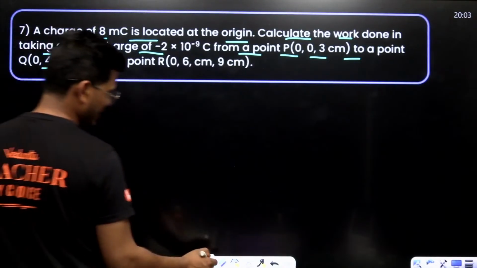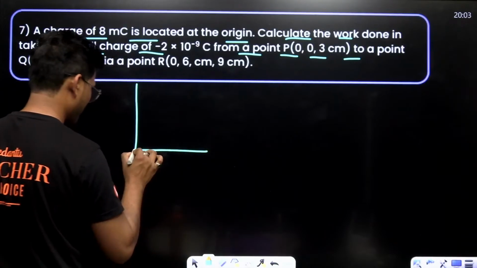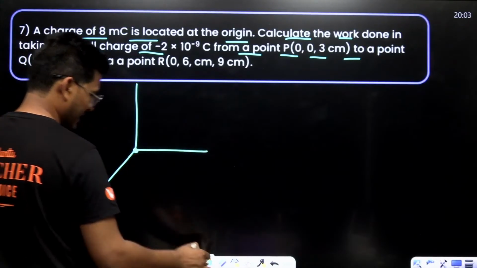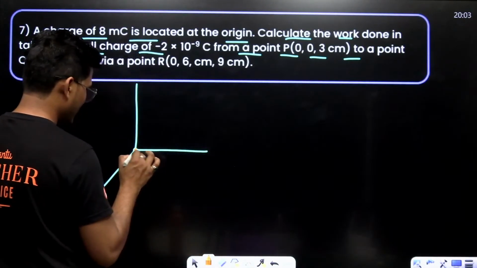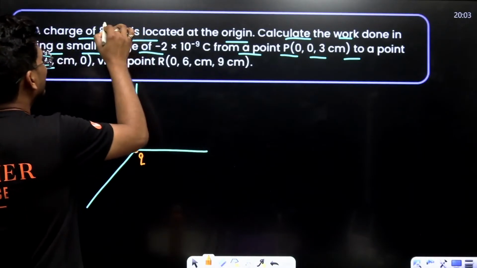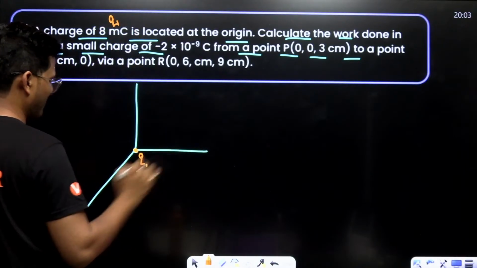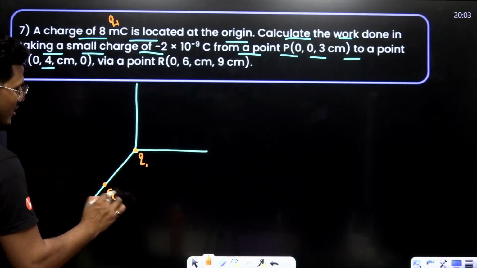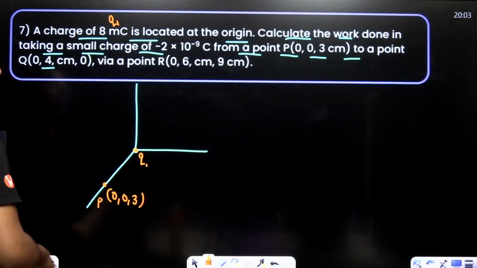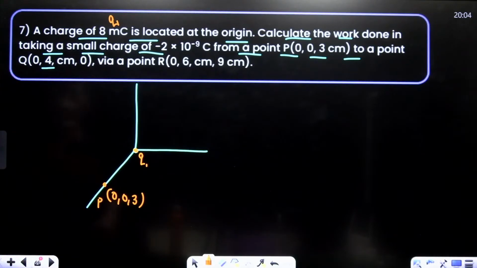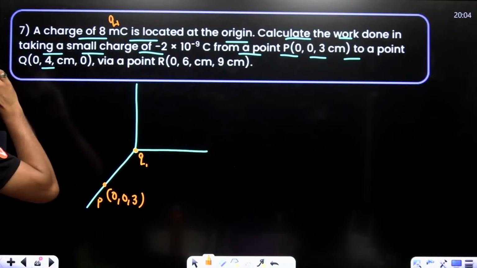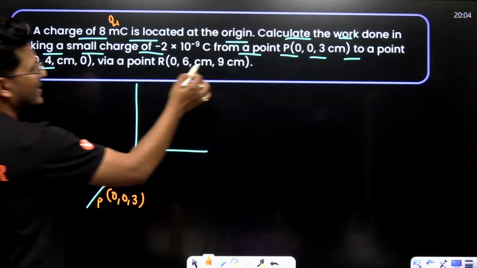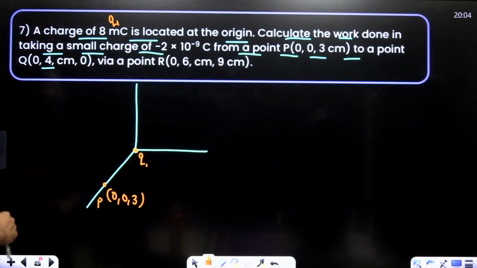Let me draw another diagram. This is called Q1. This is point P, which is 0, 0, 3. To a point Q via 0, 6, 9.